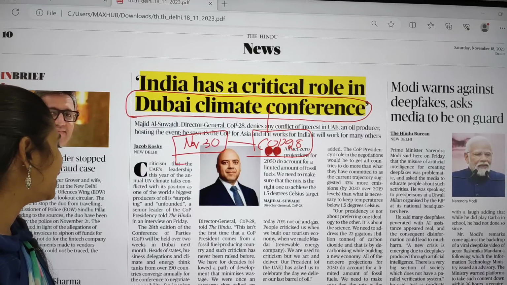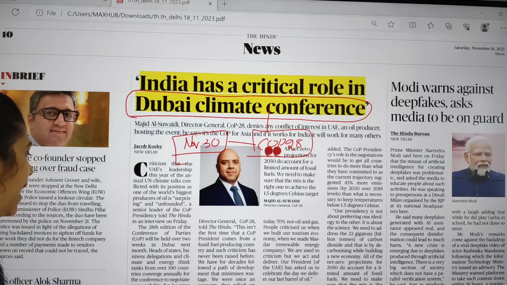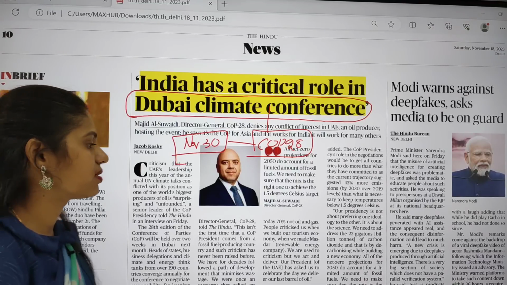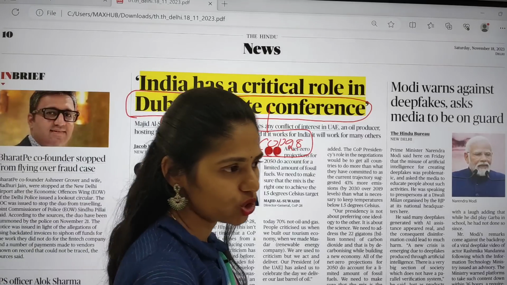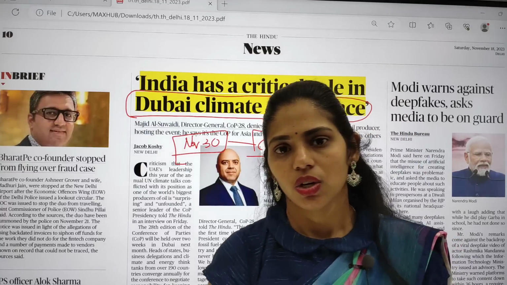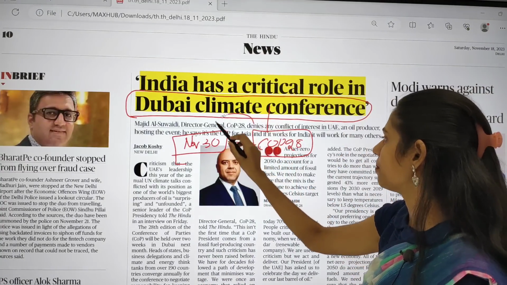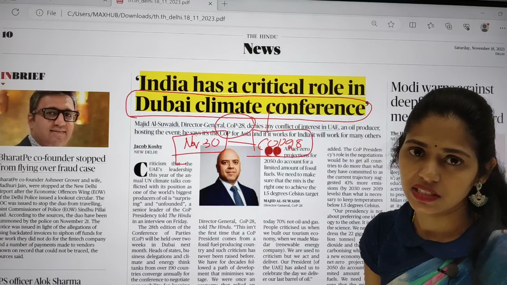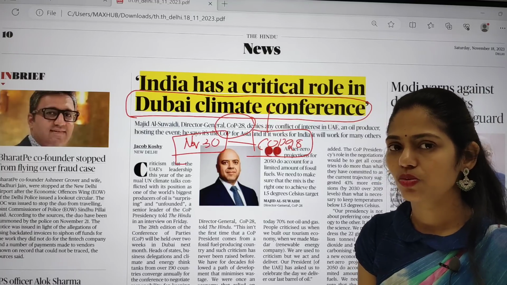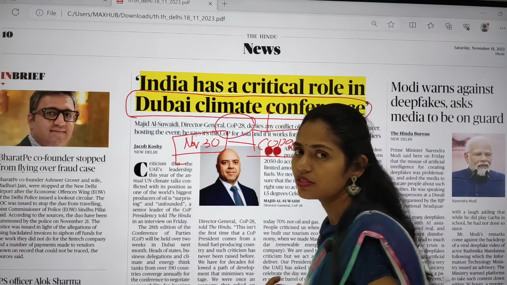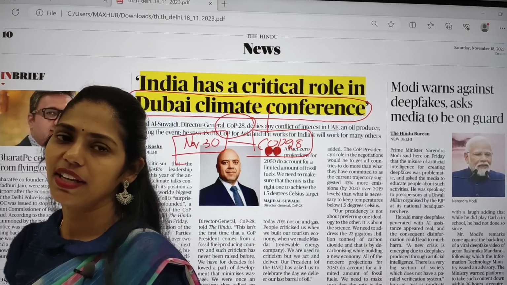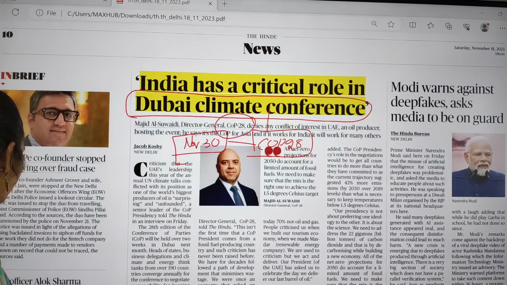The 28th edition of the Conference of Parties will be held over 2 weeks in Dubai next month. Here we have to see what goals can be set to curb climate change. You have to know what this Conference of Parties 28 is and what the advantages are. How can we address this problem of climate change, global warming, and how can we curb greenhouse gases? All these things are very, very important, and now let us move on.